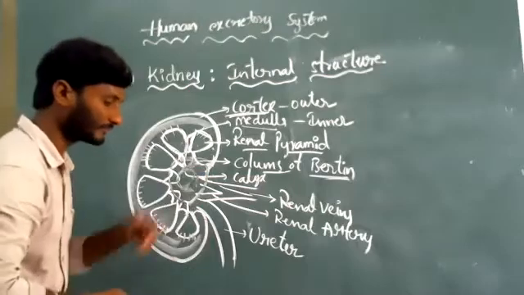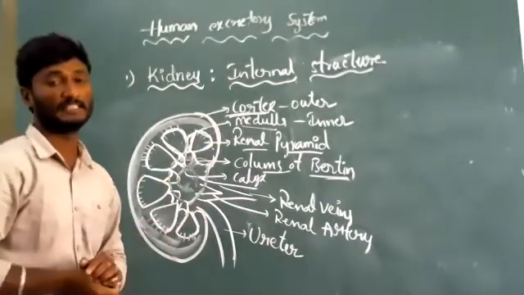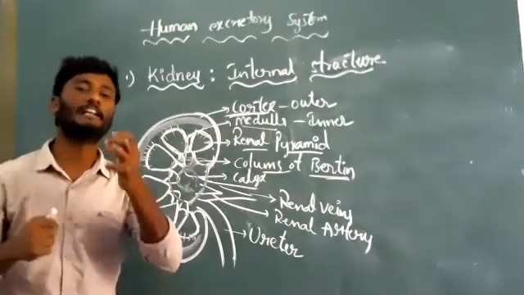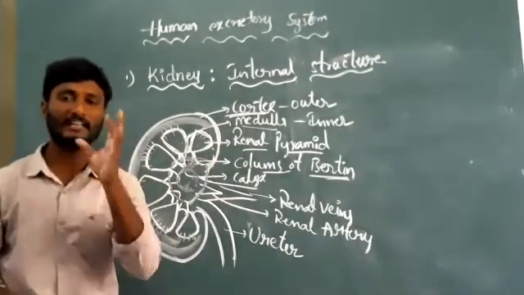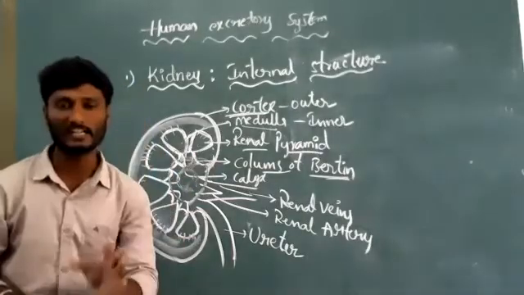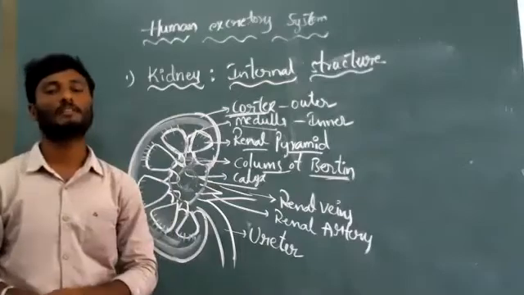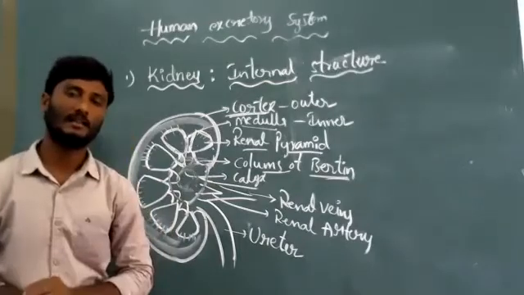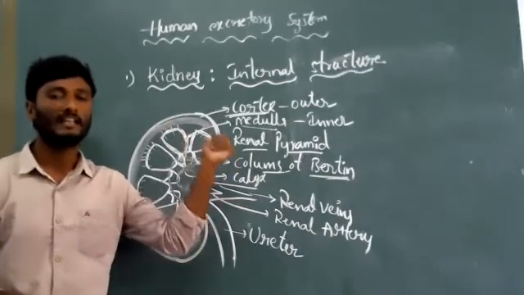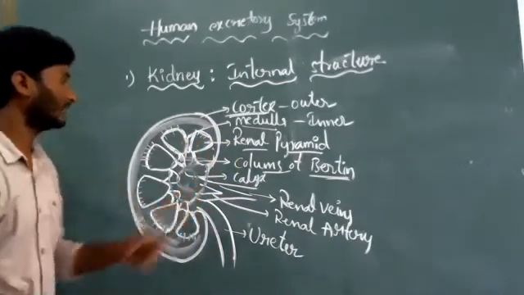Look here. In these renal pyramids, there are millions of nephrons. A nephron is the structural and functional unit of the excretory system. Many millions of nephrons are located in the renal pyramids.